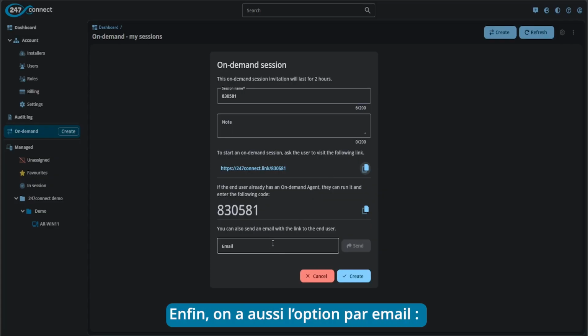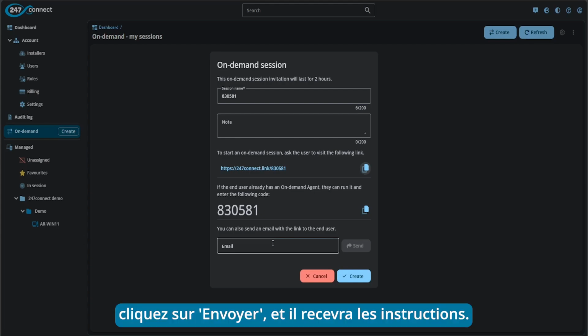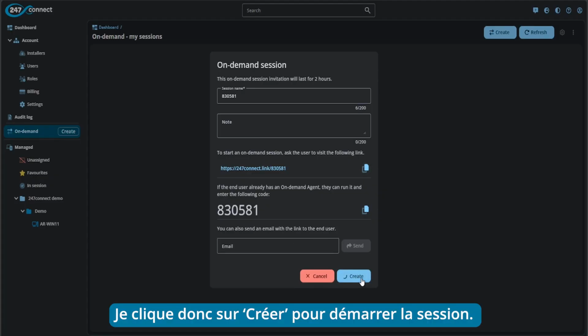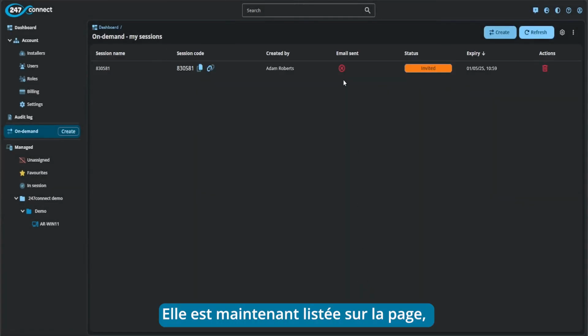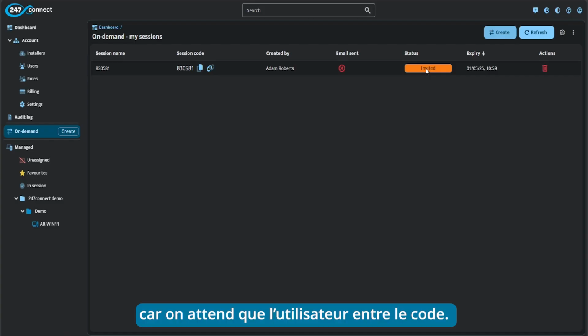Alternatively, you do have an email option as well. So you can pop their email address into this field here, click send, and that will then send them instructions on how to start the session. So what I'm going to do here is just click create to start the session. That will then generate the session, and you can see in this on demand page now the session is in here and it's showing as invited because we're waiting for the end user to enter the code in.